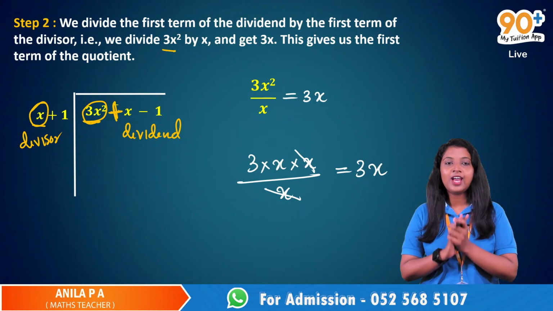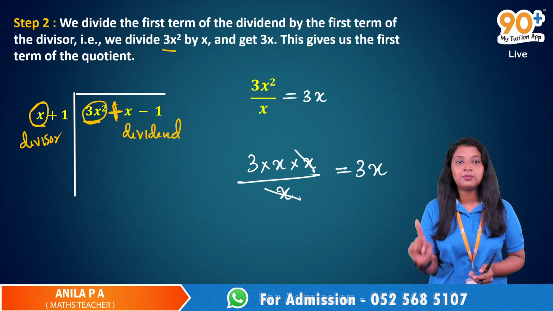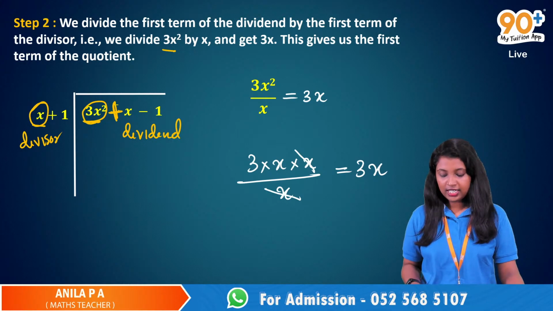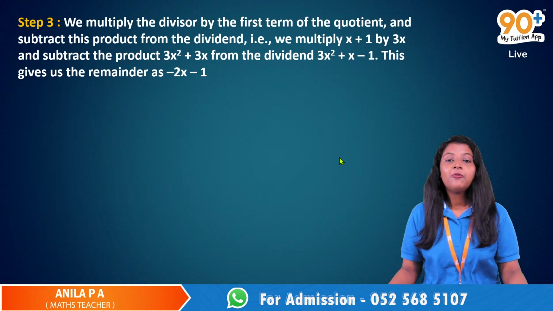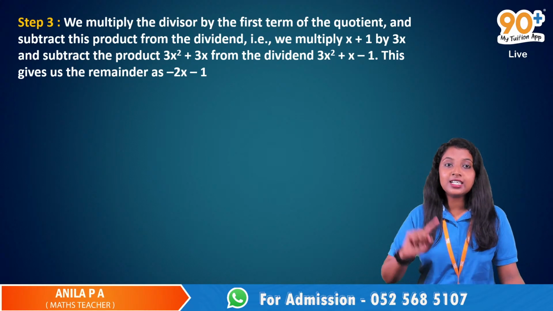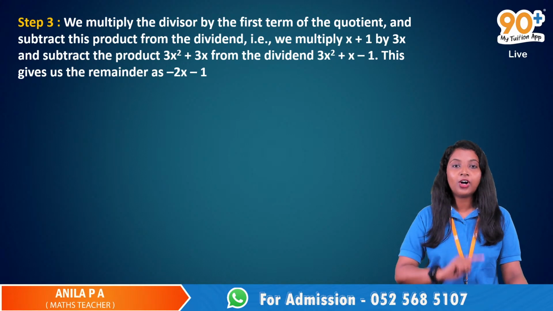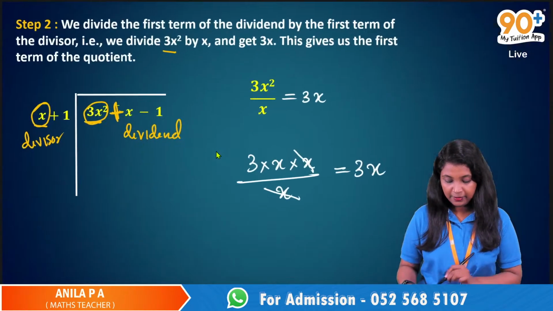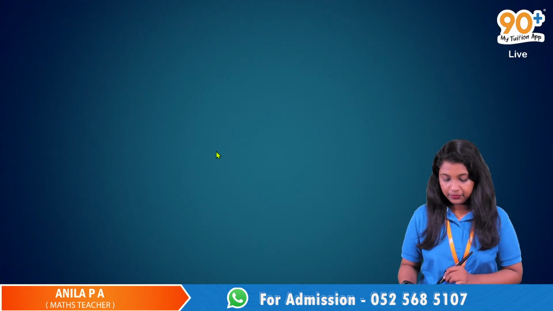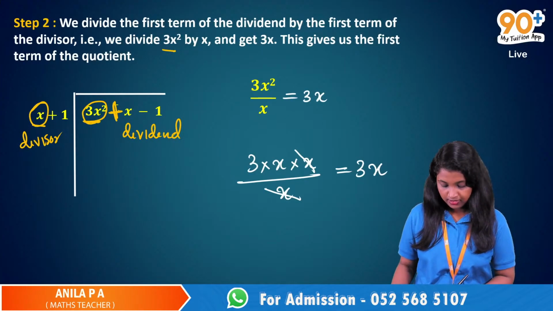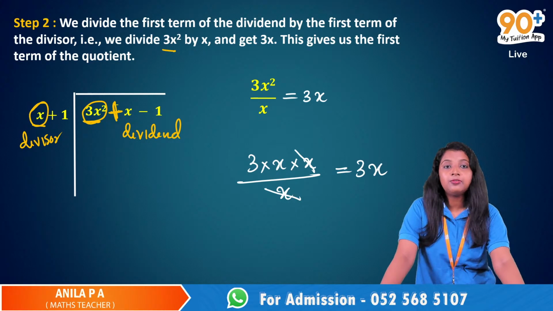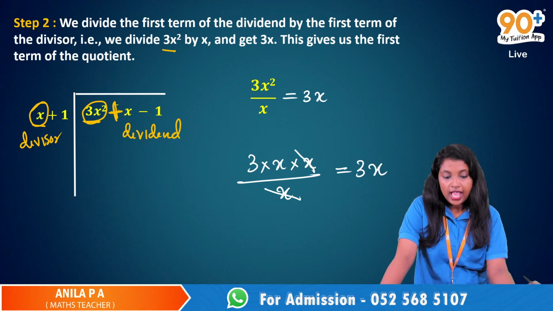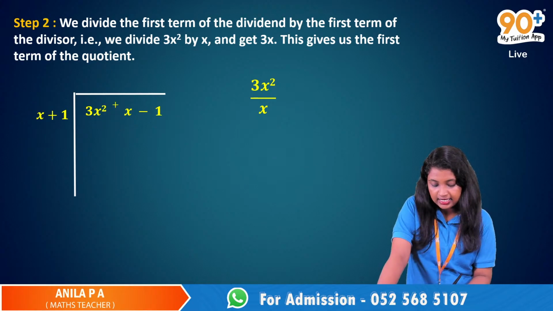No. Okay, so we have to divide the first term of the dividend by the first term of the divisor. Now the third step is we multiply the divisor by the first term of the quotient. So here we just divided the first term of the dividend by the first term of the divisor, and we got 3x.